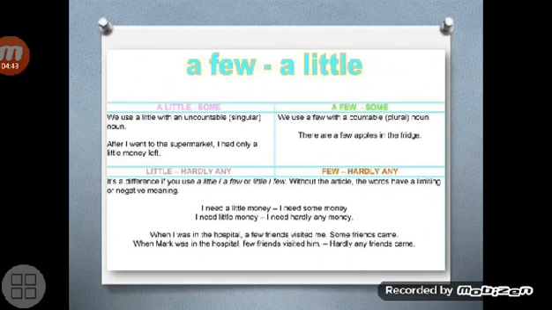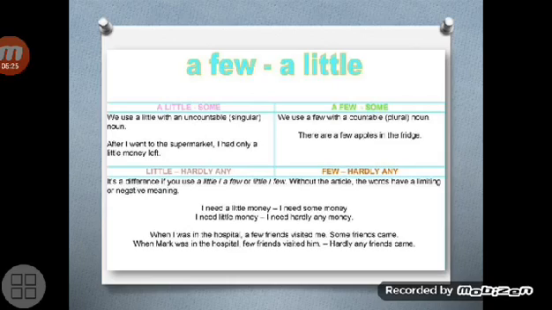Now let's go on with another quantifier such as a few and a little. We use a little with an uncountable noun, and we use a few with a countable plural noun. A little and a few mean some. But when there's no article before them, just little or few, the words have a limiting or negative meaning.